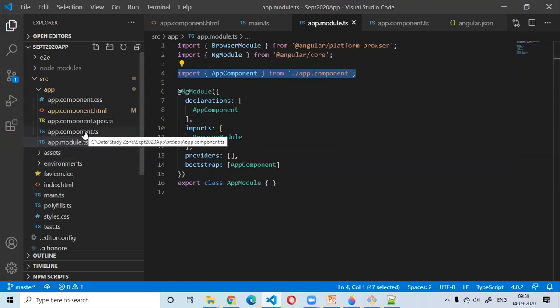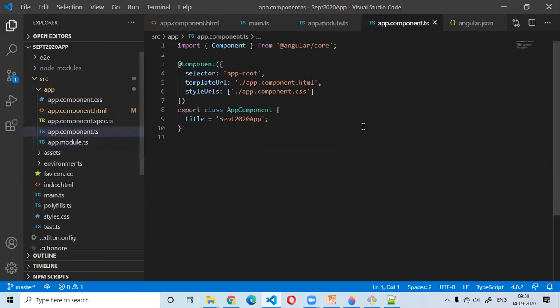That means there is a file named app.component.ts in the same folder as the app.module.ts. So you have to maintain the folder structure however you require it. Now again, this TypeScript class, export class AppComponent, right?